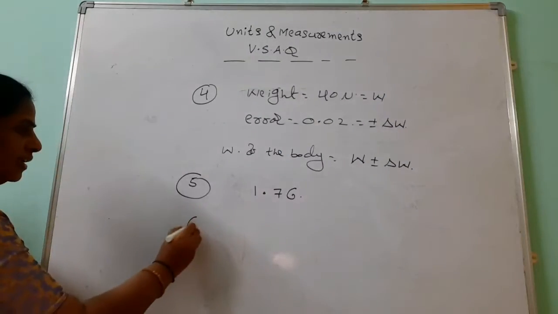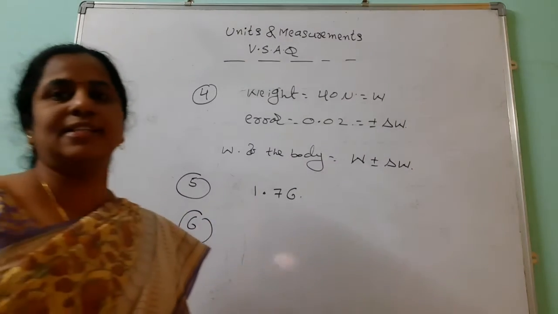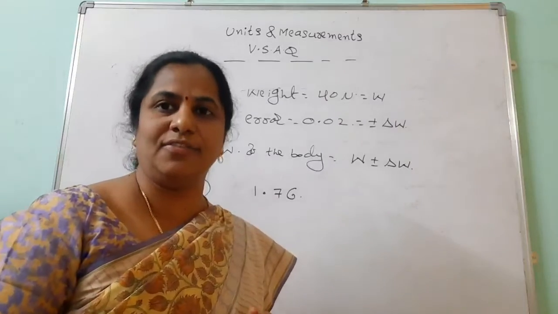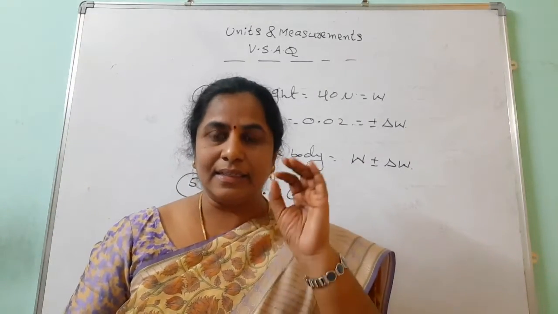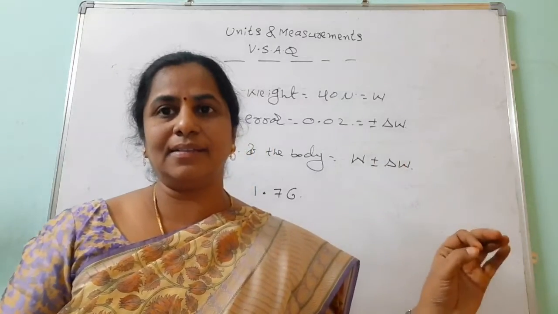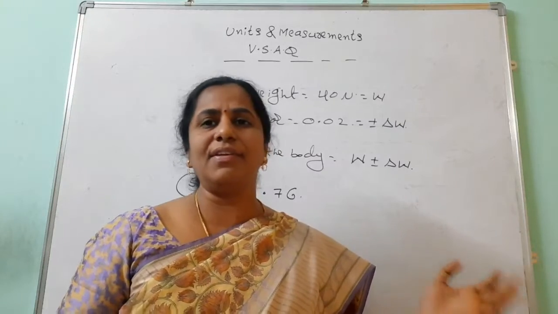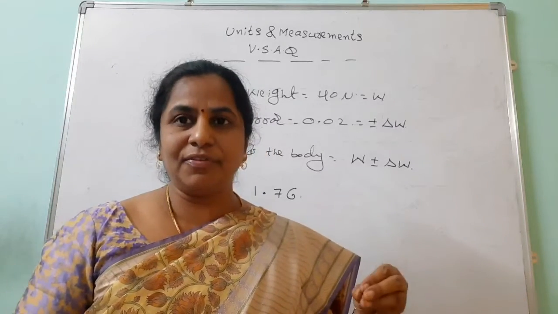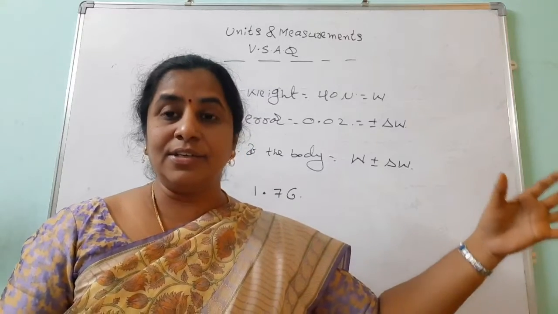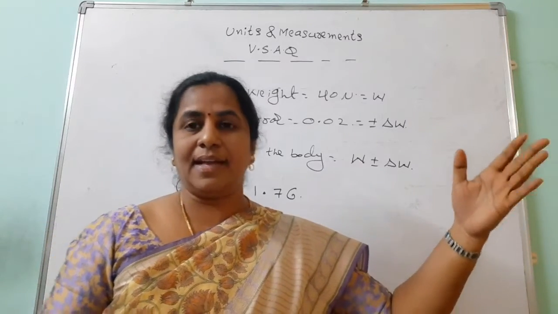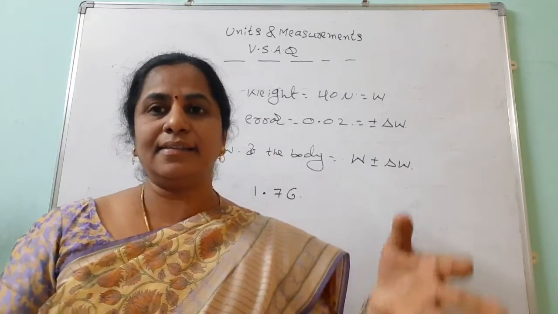The next very short answer question, the sixth one, is: what are the differences between fundamental and derived physical quantities? What is fundamental? These do not depend on other physical quantities. Suppose you have 50 kgs. This 50 kgs does not depend on time, temperature or anything else. So mass is independent, time is independent, length is independent, current is independent.